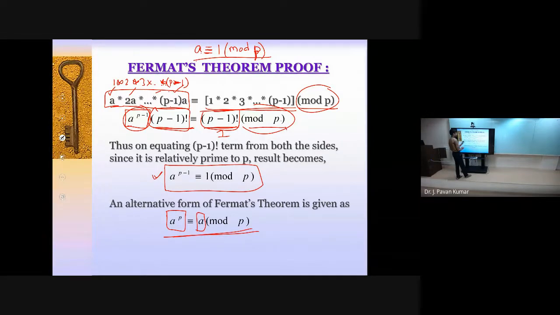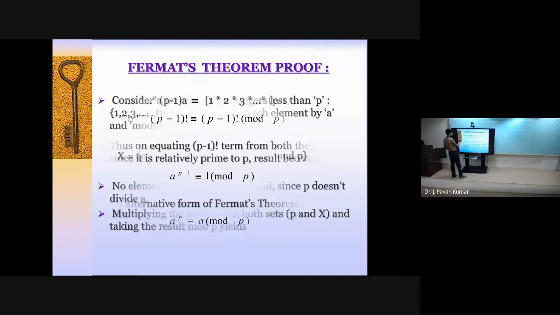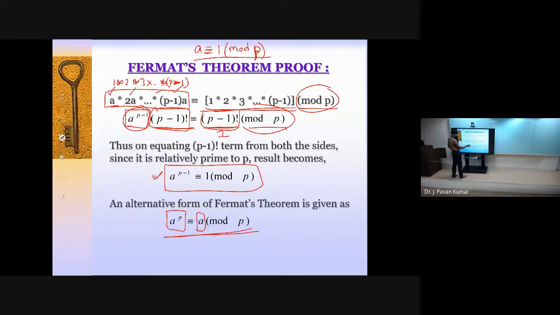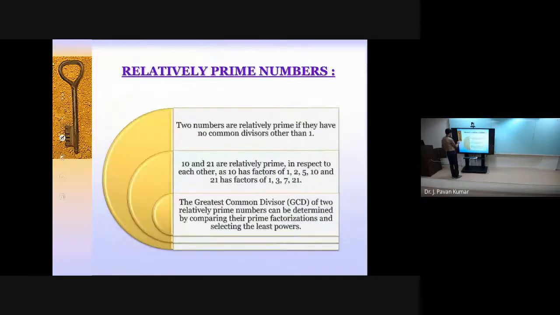Actually, Fermat's theorem is this one only. I hope you got at least some idea. If possible, I will share with you some examples related to this, like what the value of A is, what the value of B and P are, and how we can interpret them. With this I will stop this topic. Let us go to another one.